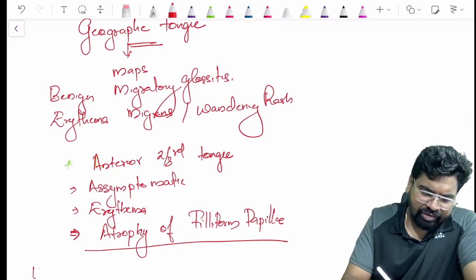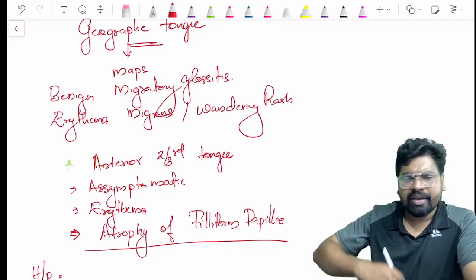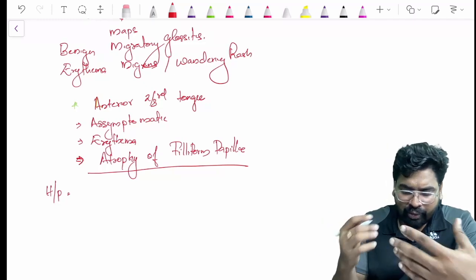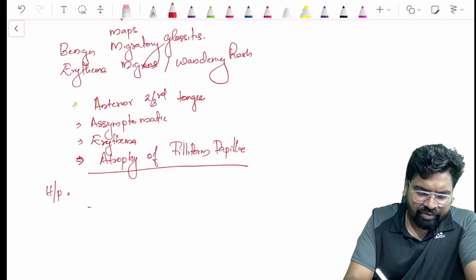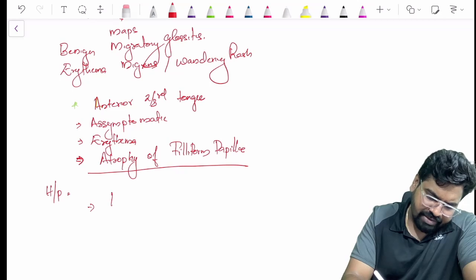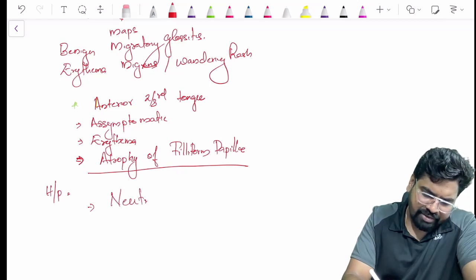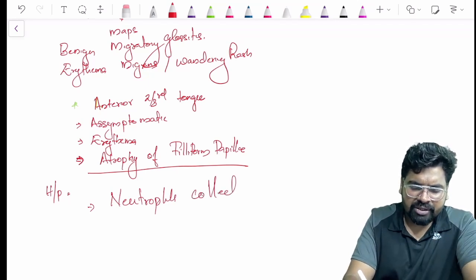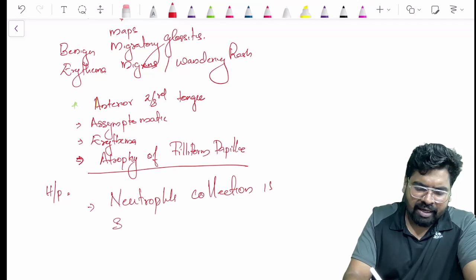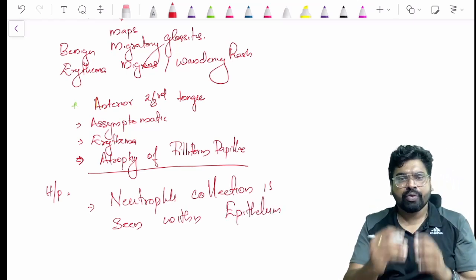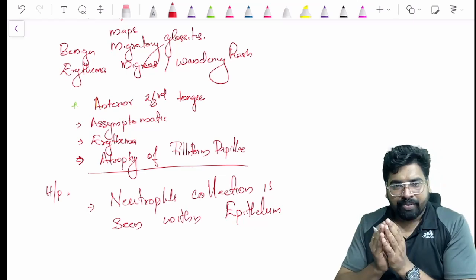Now if you take the histopathology, there is not much finding, but you can see some collection of neutrophils within the epithelium. These neutrophils are collected in the superficial epithelium. You know this phenomenon.